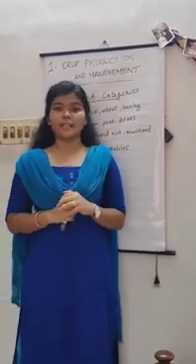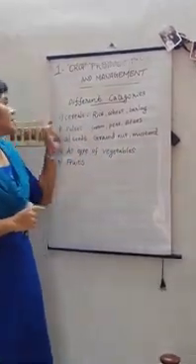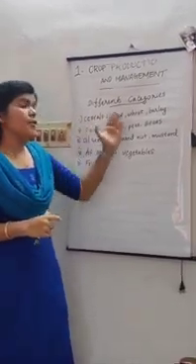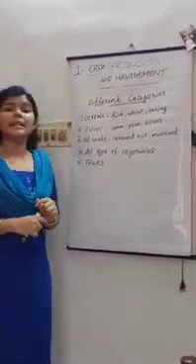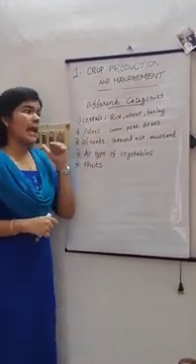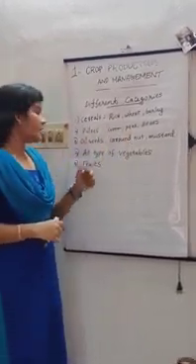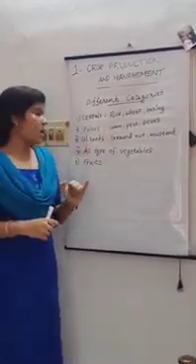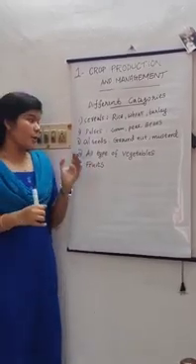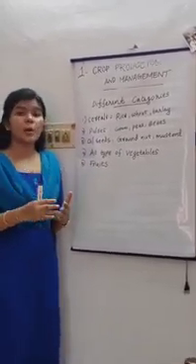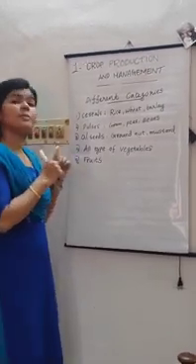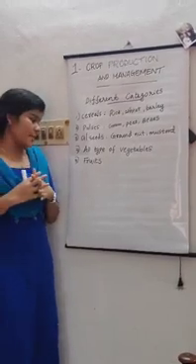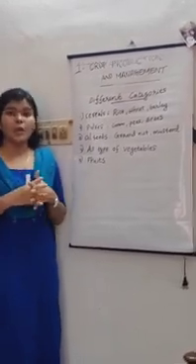Let's go through the different categories of crops. First one is cereals. It contains rice, wheat and barley. The second category is pulses. It includes gram, peas, beans. The third category is oil seeds. It includes groundnuts, mustard. Why are these called oil seeds? Because these seeds are rich in oil and we can extract oil from these seeds for food. The fourth category is all types of vegetables and the fifth is fruits.